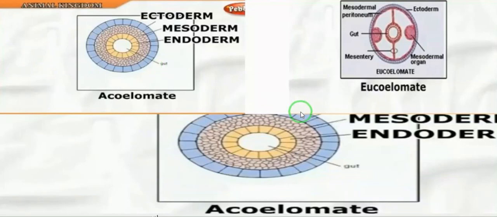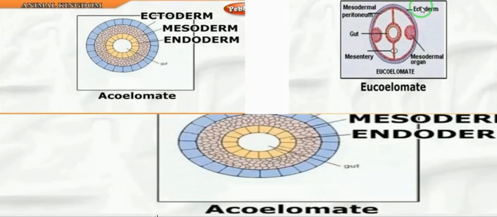See this picture. This and this, both pictures, are acoelomates. This is a eucoelomate or coelomate. Here the ectoderm layer, mesoderm layer and endoderm layer, but here there is a digestive cavity. There is no coelom, absence of coelom, so this is known as acoelomate animals. Example, tapeworm.